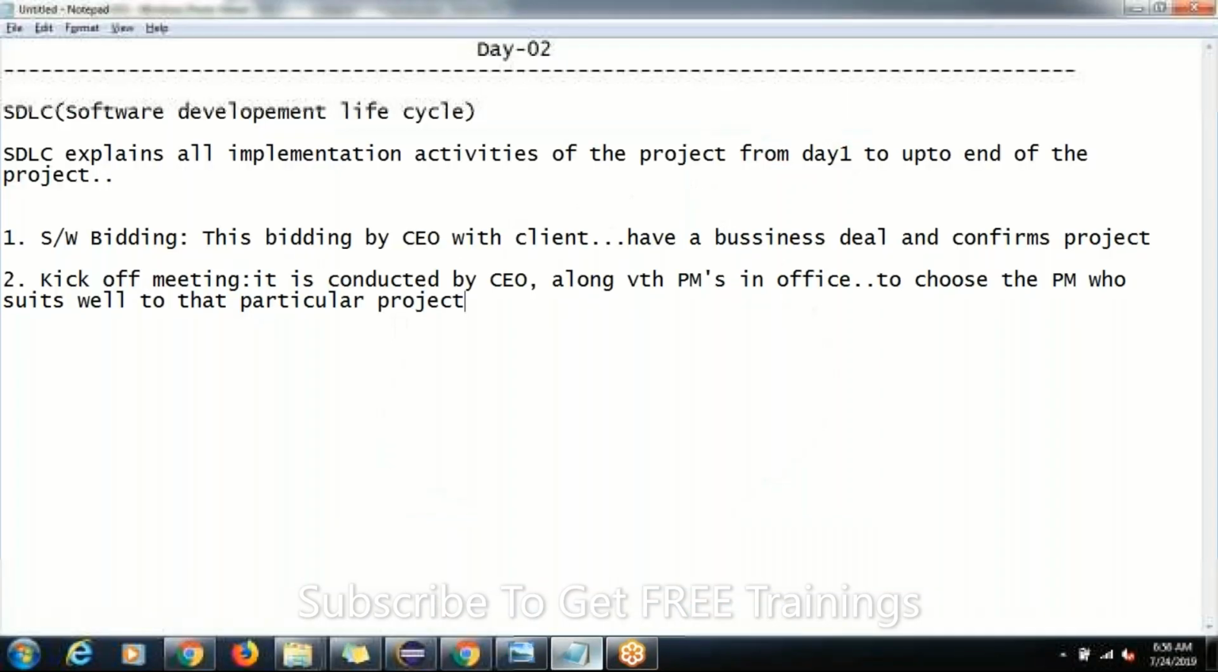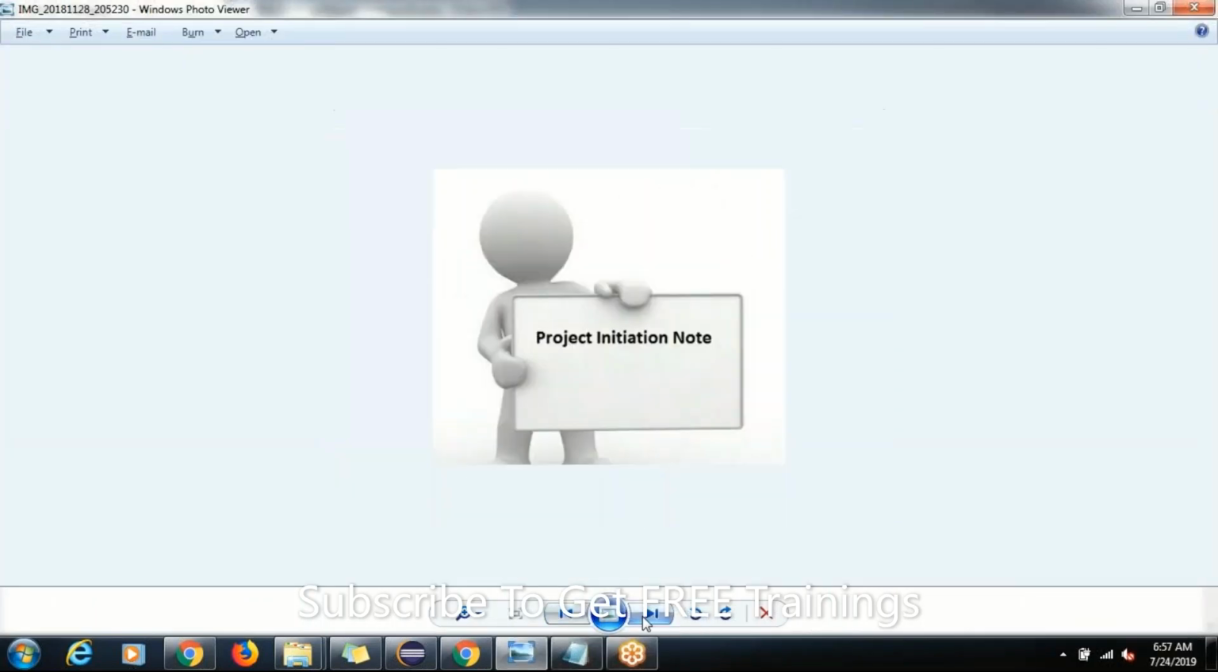Okay, now the kickoff meeting is done. First is software bidding, project confirmed. Then he'll come to the office, conduct a meeting, select the project manager, and the kickoff meeting is done. Now the third step here. Once the kickoff meeting is done, the next third step is the project initiation note. What is our third step here, guys?